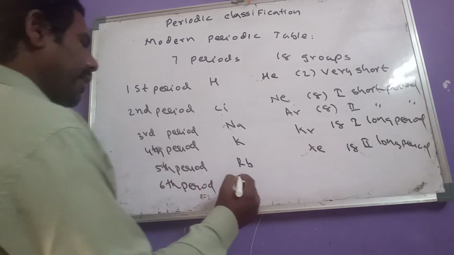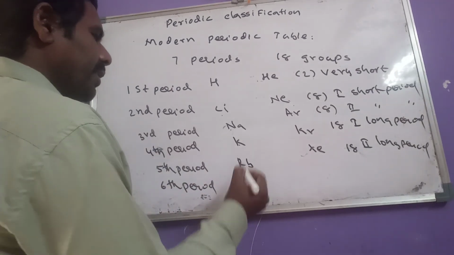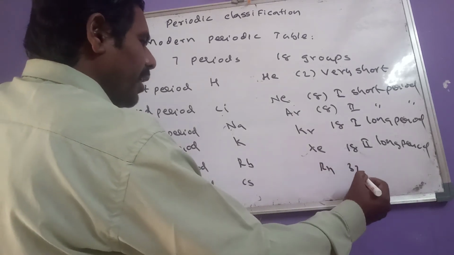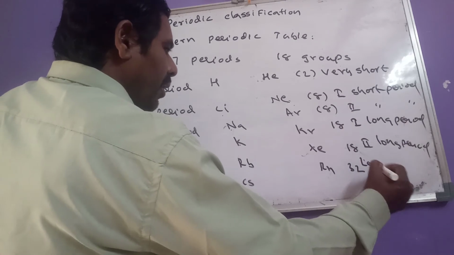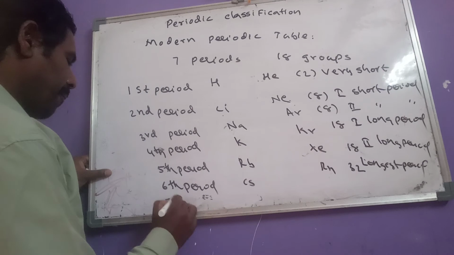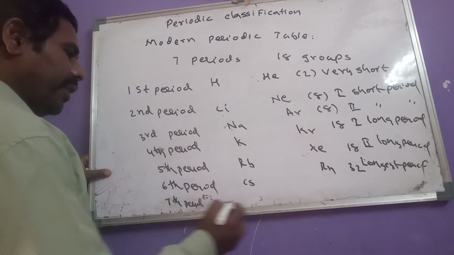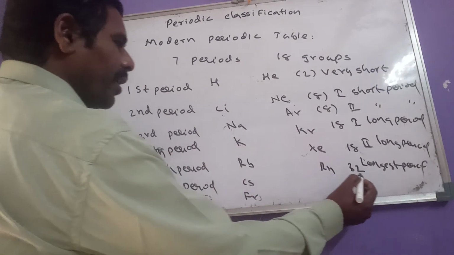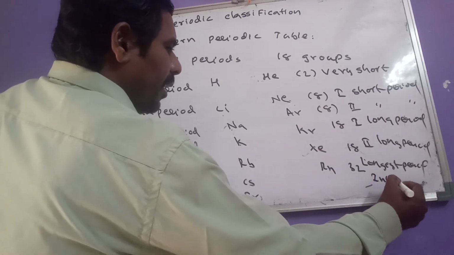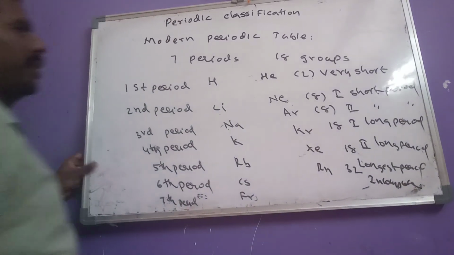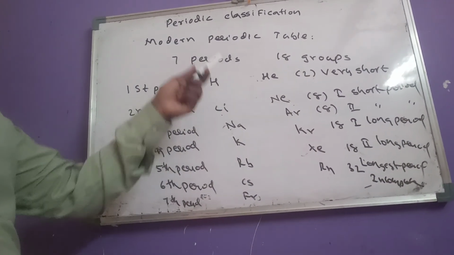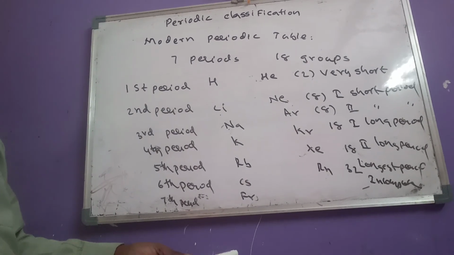Next come to sixth period. In sixth period, what is the first element? Cesium. Last element is radon. Here 32 elements are there. This is called longest period. And in seventh period, the first element is francium. Of course there is no last element. So it is called incomplete period. So like that, in periodic table total 7 periods are there.